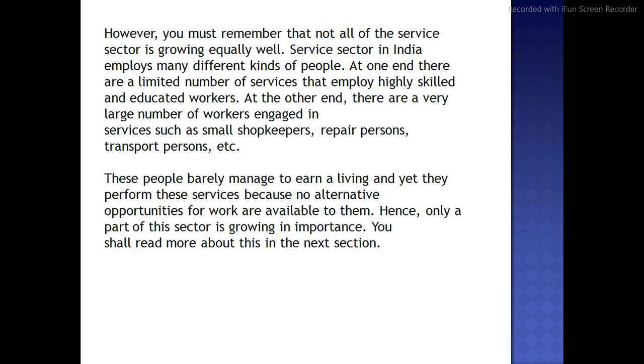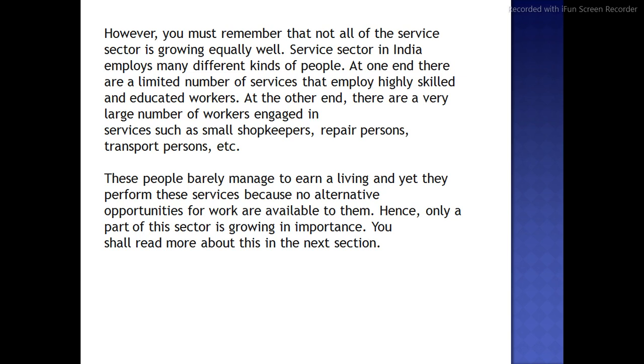At the other end, there is a very large number of workers engaged in services such as small shopkeepers, repair persons, transport persons, etc. So the first paragraph is talking about the people in services, the skilled and unskilled ones. These people barely manage to earn a living, and yet they perform these services because no alternative opportunities for work are available to them. Hence, only a part of this sector is growing in importance. You shall read more on this in the next section.